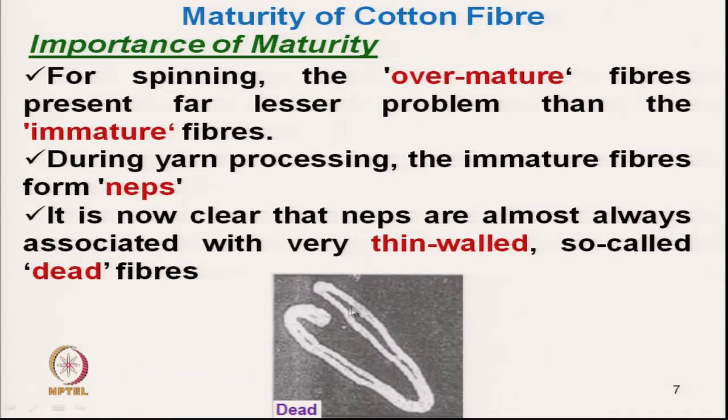They bend and roll very easily during the carding process and blow-room process, and form neps, and these neps create problems everywhere. If they go beyond carding, these neps cannot be removed. They will remain up to the yarn stage, because these are very small neps.